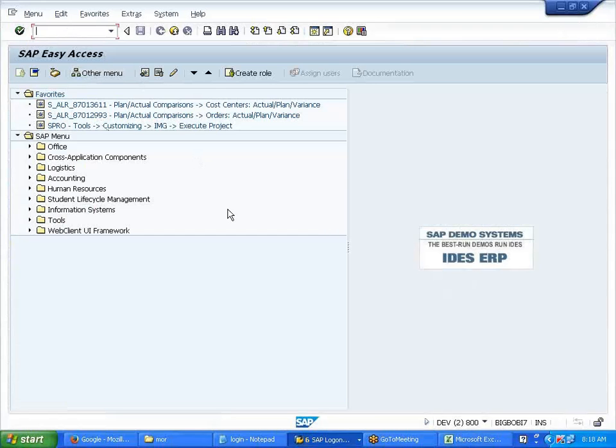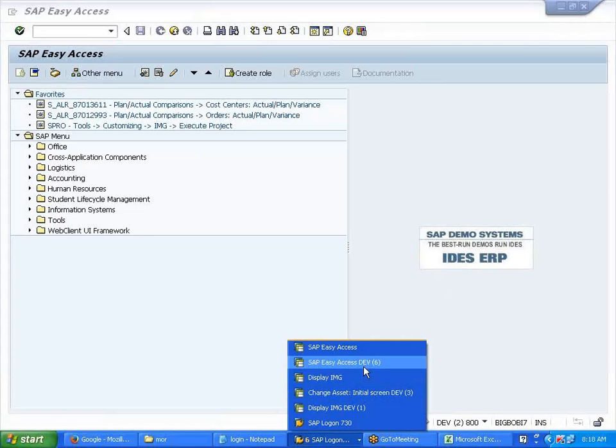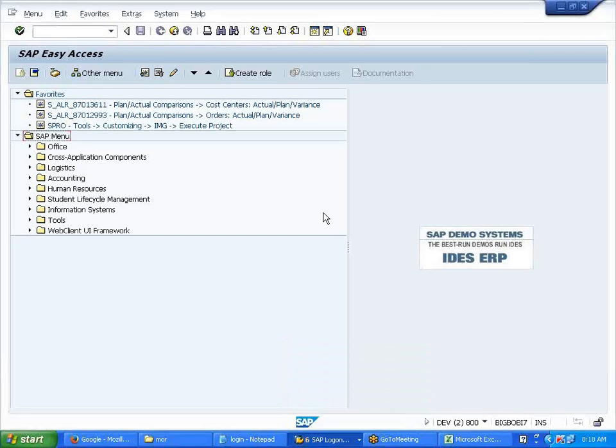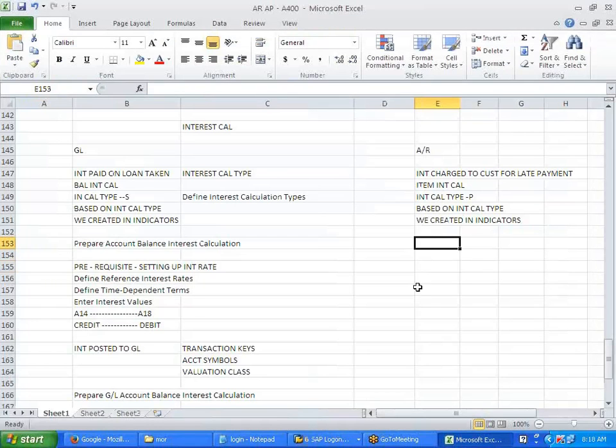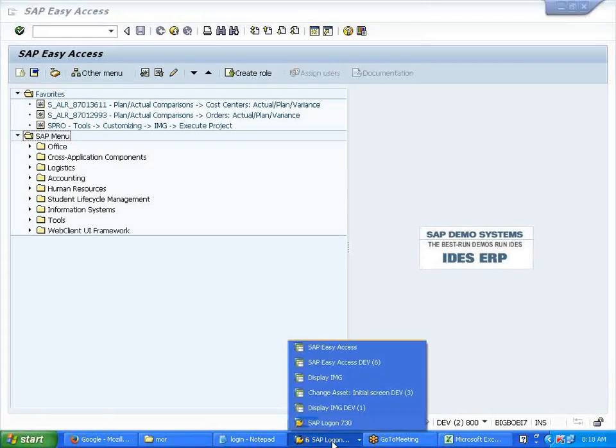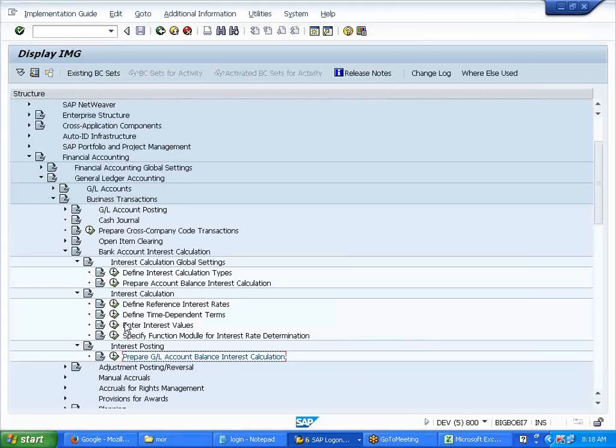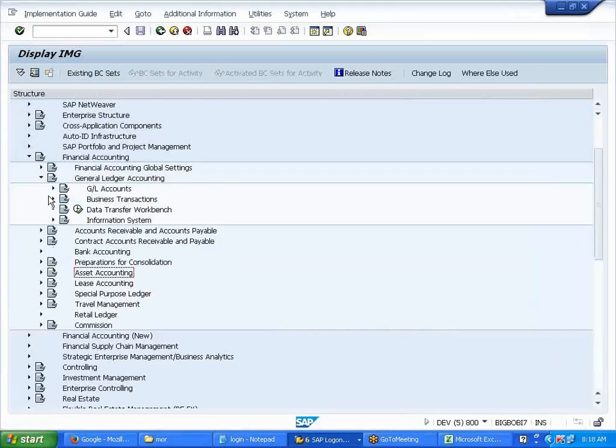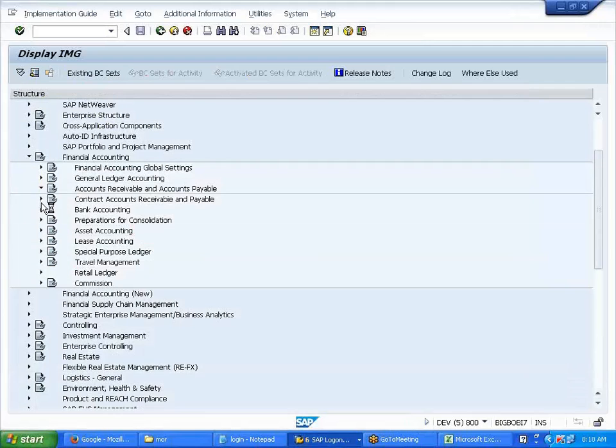Now, I'll show it over here only. This will be better. So next I'm going to the item interest calculation. Same settings. The only thing is the path is different now again over here.